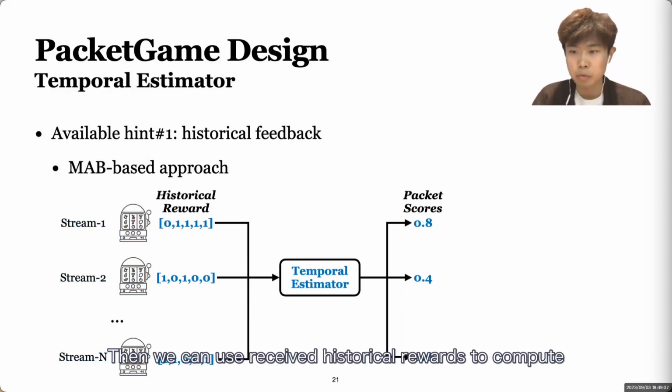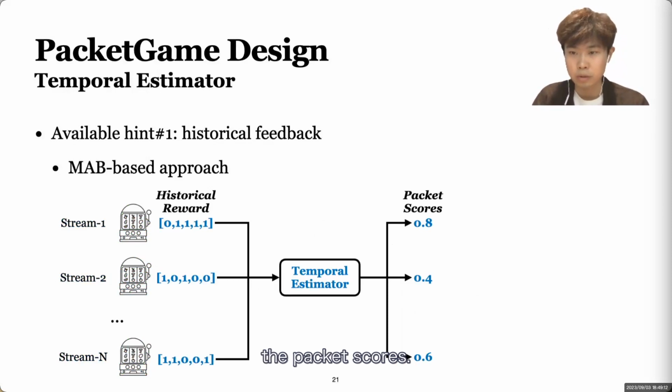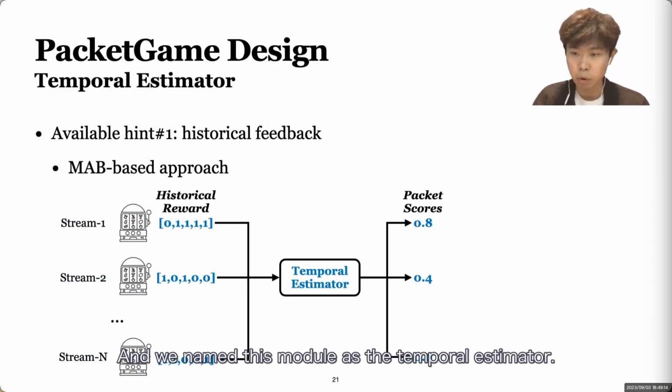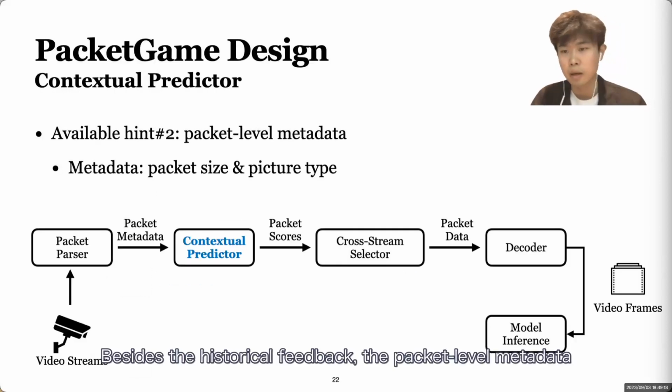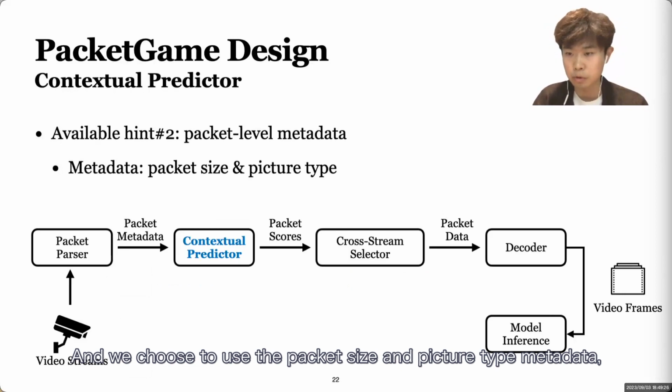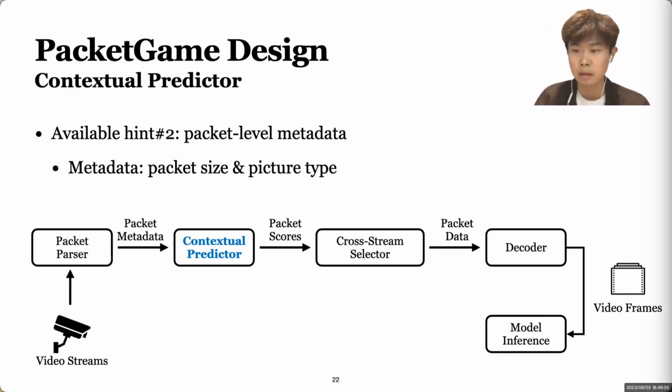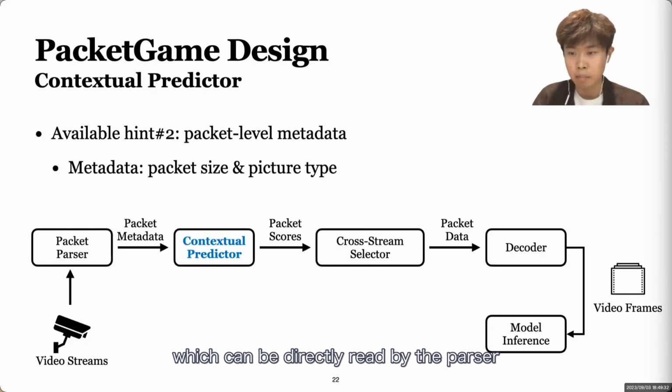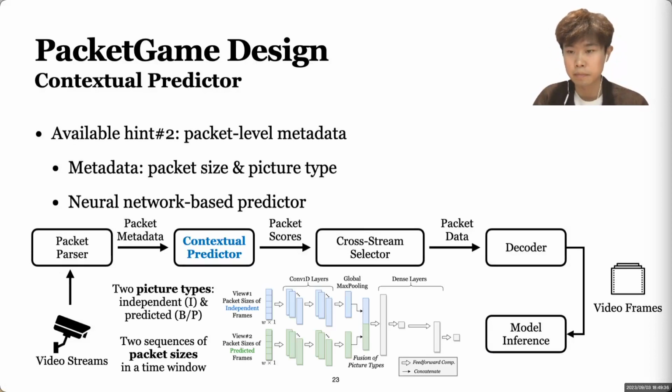Then we can use received historical rewards to compute the packet scores, and we named this module as the temporal estimator. Besides the historical feedback, the packet level metadata is also an available hint, and we choose to use the packet size and picture type metadata, which can be directly read by the parser without any decoding operation.